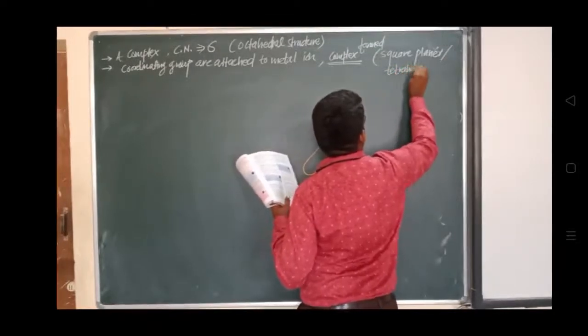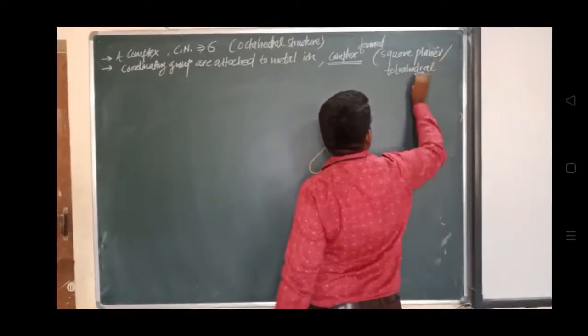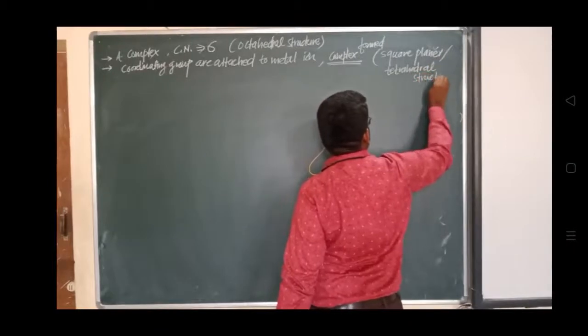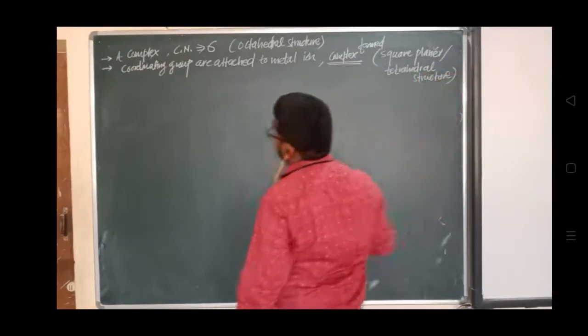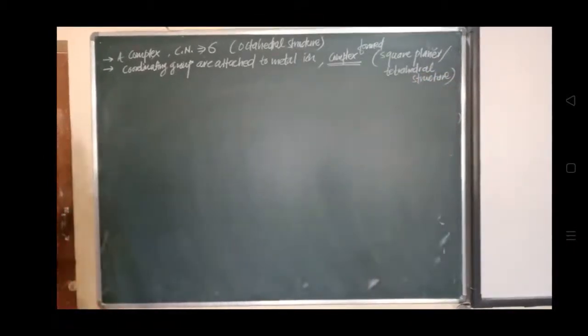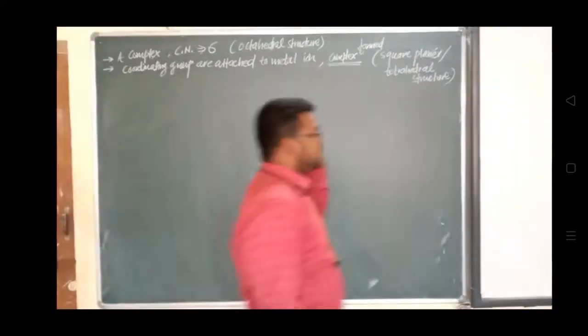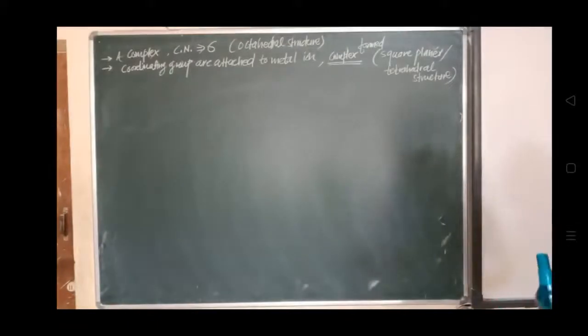It will have a tetrahedral structure when the coordinating groups are attached to a metal ion. So it will form a complex, and that complex which will be formed will either have square planar geometry or a tetrahedral structure. So this is about the complex.